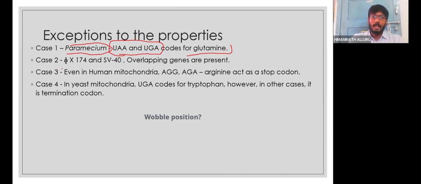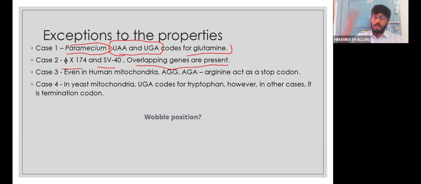In the same way, if you take phi X174, I was saying I will give some examples of viruses, SV40, this virus has overlapping genes. Nowadays it's a very important field of study in virology, where people are finding overlapping genes. Because the virus is so small, the reason is accommodation. They don't have too many sequences, so whatever sequences they have, they use in an overlapping way to code for a variety of amino acids. So it is a very important branch of study going on nowadays. Overlapping genes are mainly present in some of the viruses, as stated.